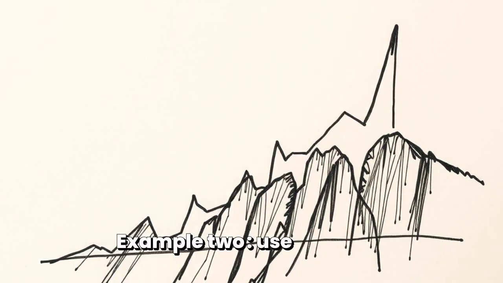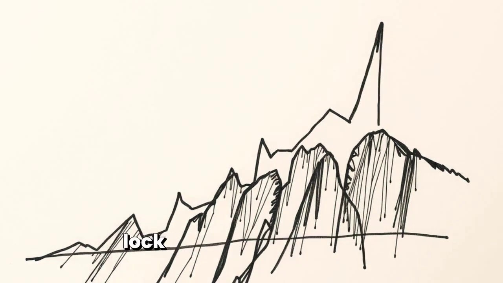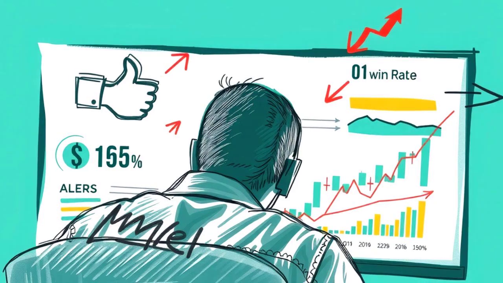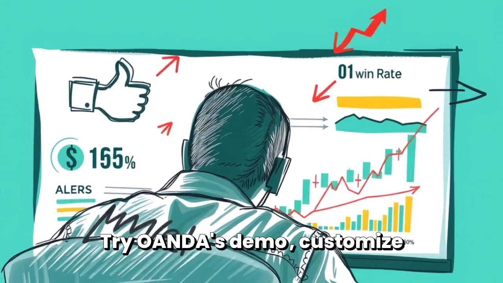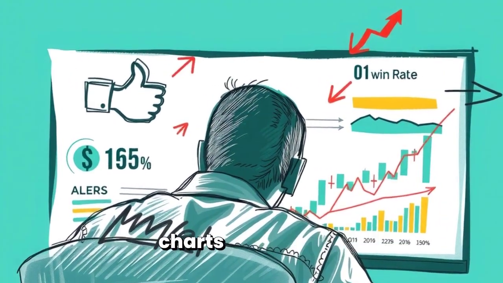Example 2. Use a trailing stop on a winning trade to lock gains automatically. Try OANDA's demo, customize alerts, and review performance charts to improve.